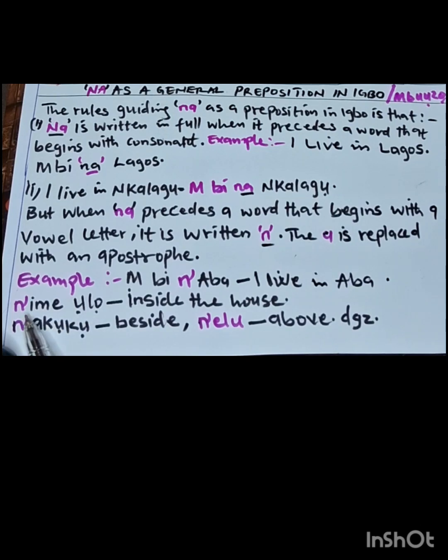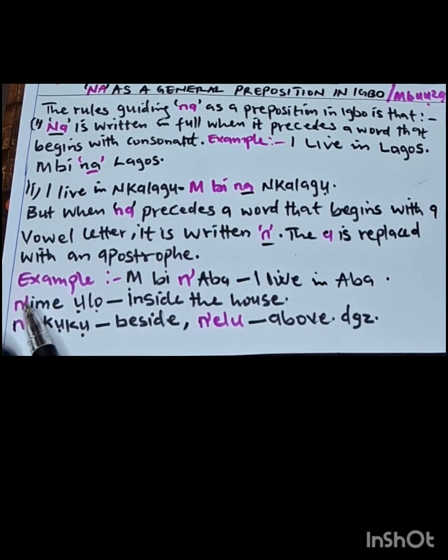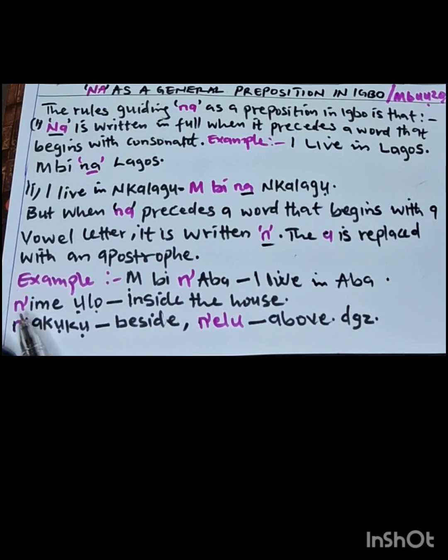Another example. N'ime ụlọ, inside the house. N'akụkụ, beside. N'elu, above. You will see that we use apostrophe to replace a because the word, a letter that is preceding the na, is a vowel letter E, vowel letter A, vowel letter A. That is why we remove the a and replace it with apostrophe.